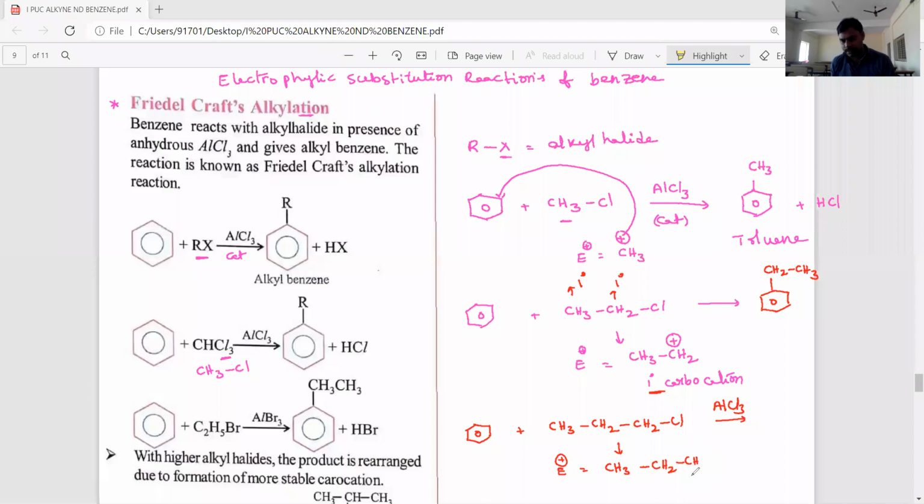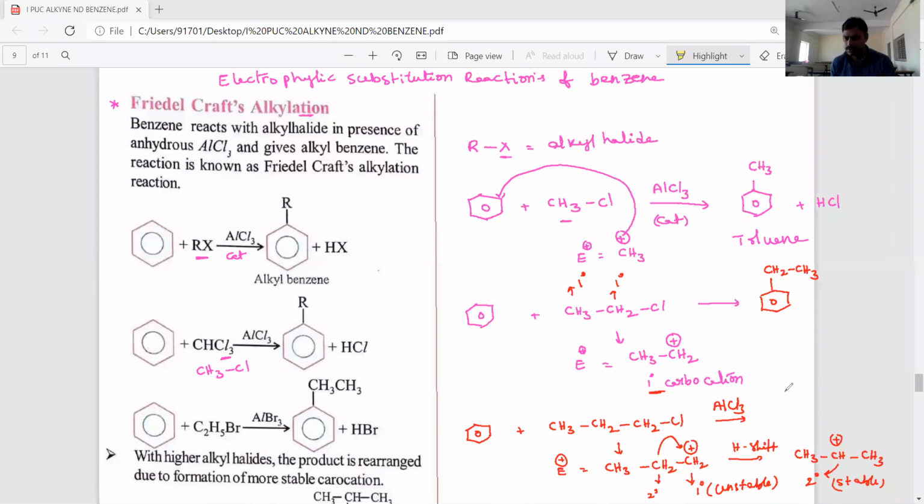It is a primary carbocation, but it is unstable and can rearrange by hydrogen shift to form the stable carbocation CH3 CH plus bond CH3, a secondary carbocation. This secondary carbocation is stable.